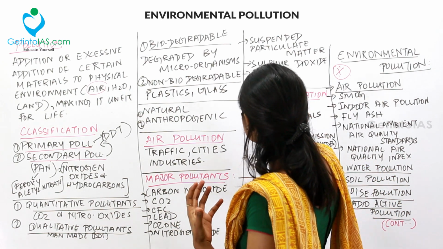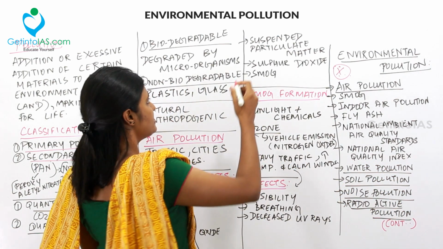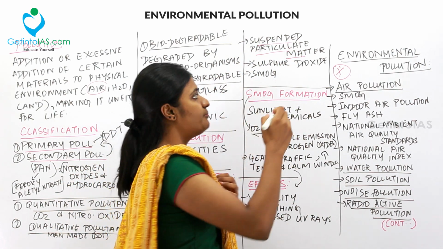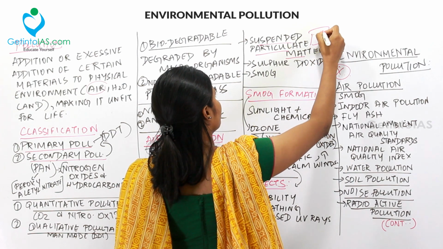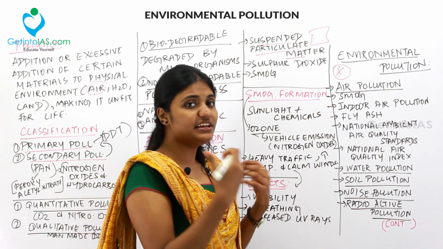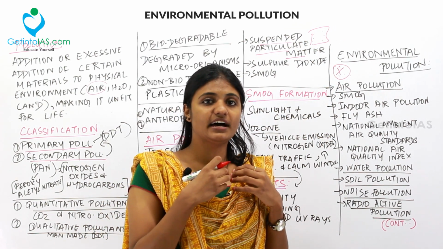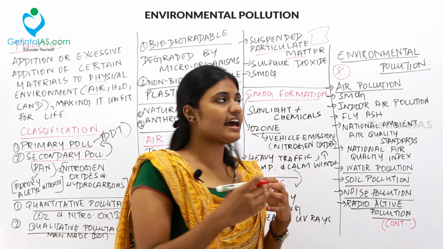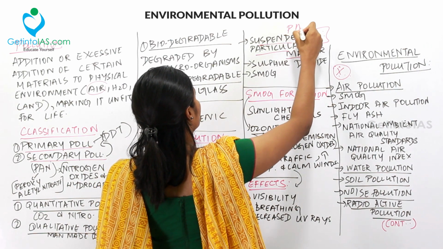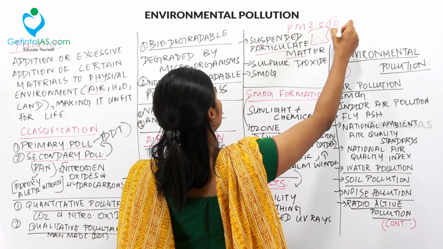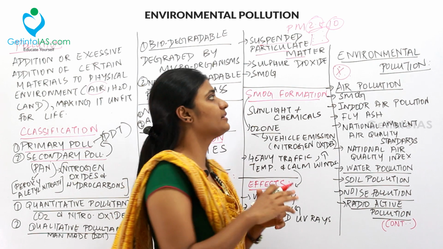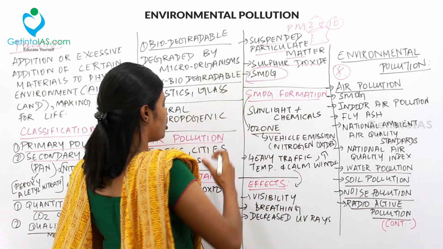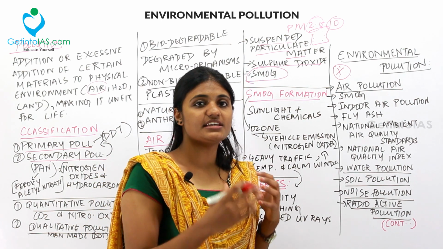So moving to the suspended particulate matter. What is suspended particulate matter? These are fine solid particles present in the atmosphere. They are so fine that when we breathe them, they get deposited in our lungs and stay for a longer period of time and cause lung cancer. So PM, particulate matter 2.5 and 10, are very dangerous to human health. And then moving to sulfur dioxide and lastly smog. So all these are the major pollutants in the air.